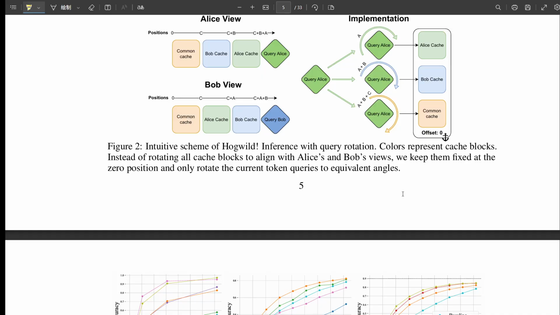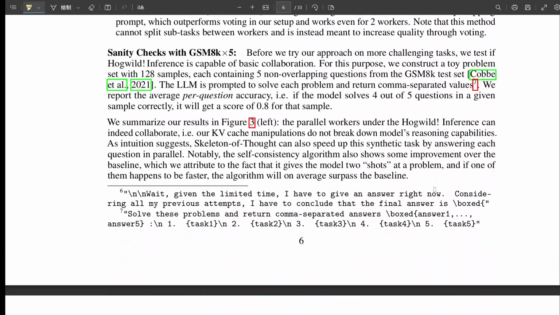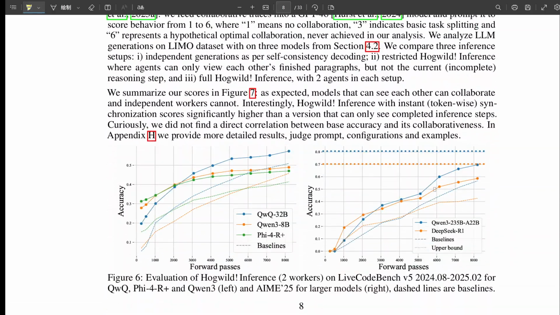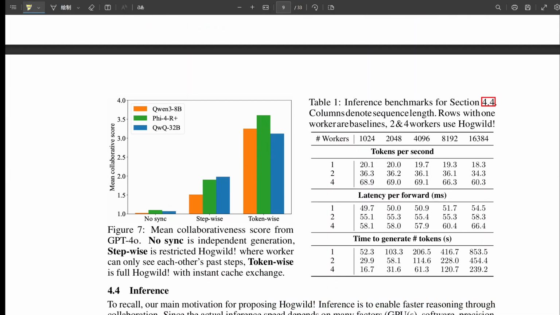I see. So you get the long-term memory of completed steps plus this immediate window into what everyone else is typing right now. Exactly. It's the best of both worlds: stable history and instant awareness of ongoing work. Then, when a worker finishes its step, hits that double new line, its completed step's KV entries get moved from its individual cache into the main common cache, with the positions adjusted correctly using that RoPE magic, and its individual cache clears, ready for the next step. That layered cache structure, common history plus visible current work, sounds really effective for managing the flow of information.